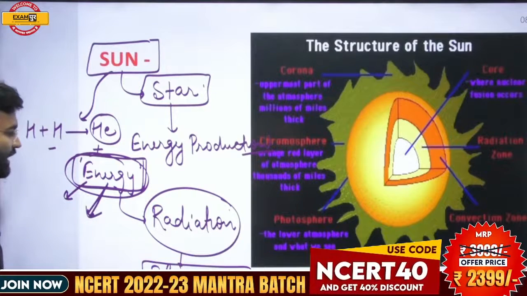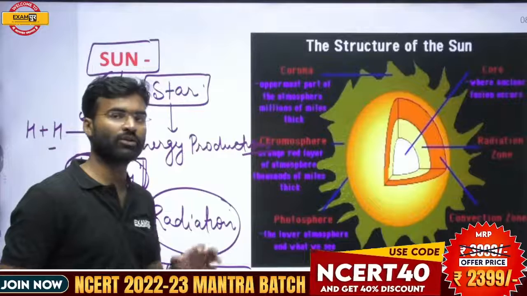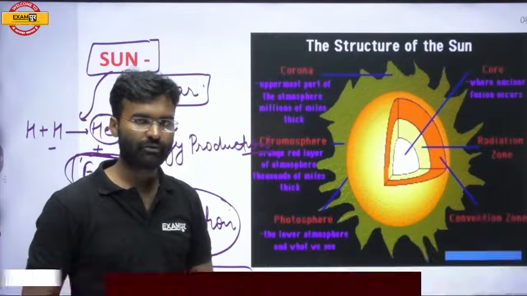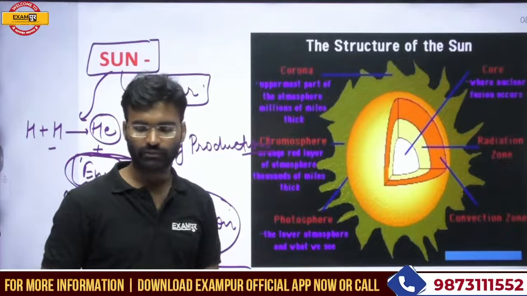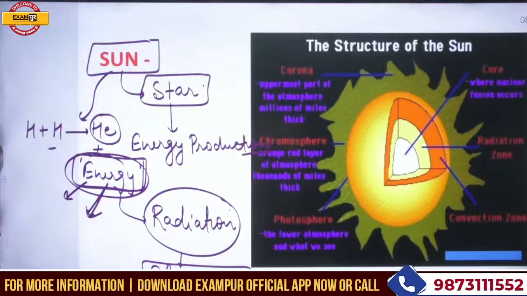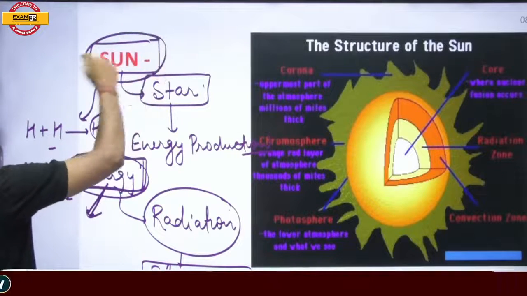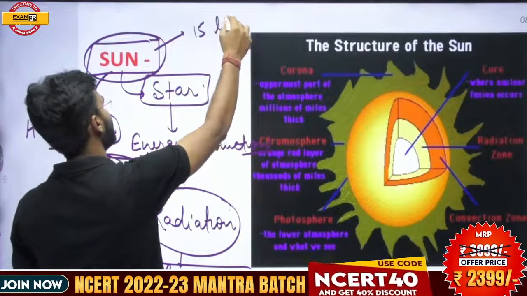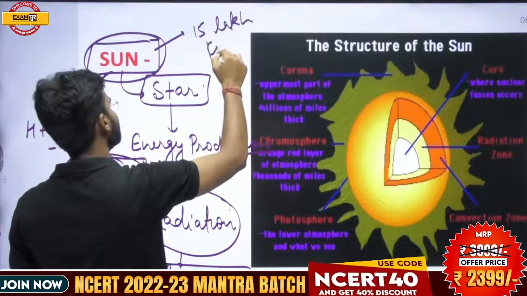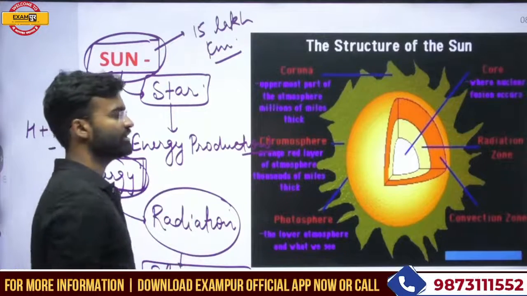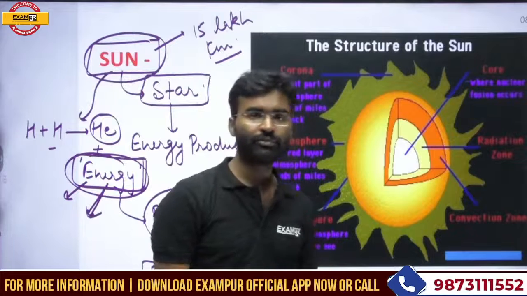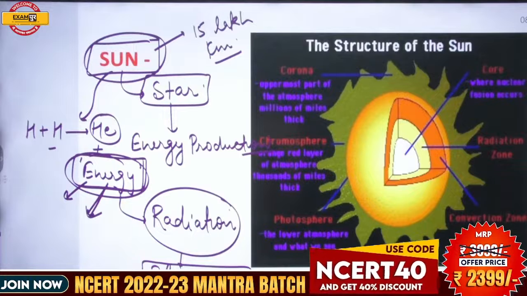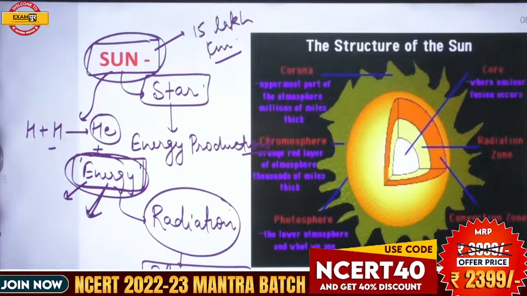If this energy were not available on the earth, then there would be no possibility of life. So this is the sun, and it is approximately 15 lakh kilometers away from the earth. That is the distance from the earth to the sun.